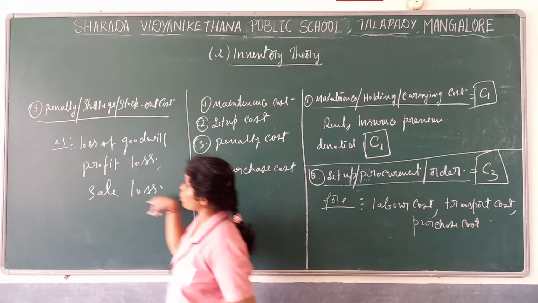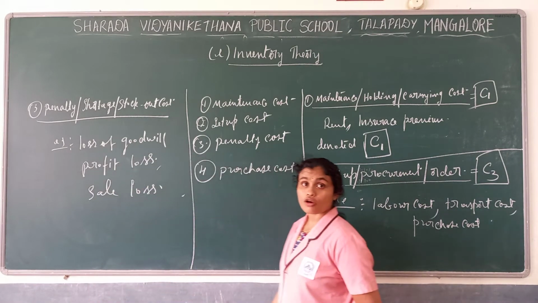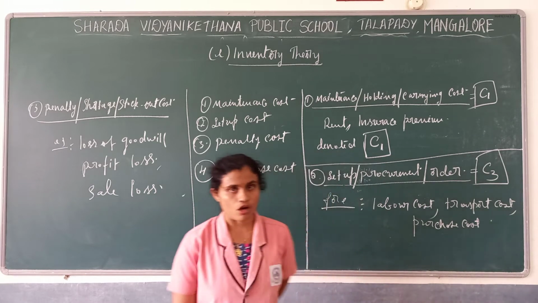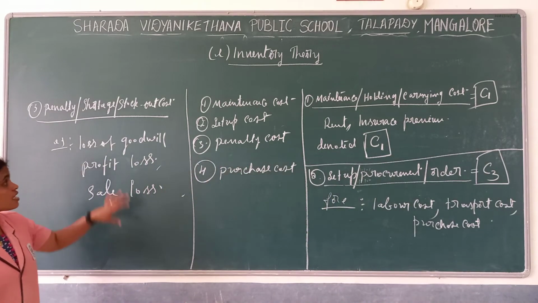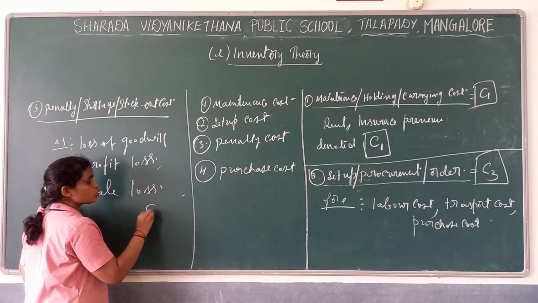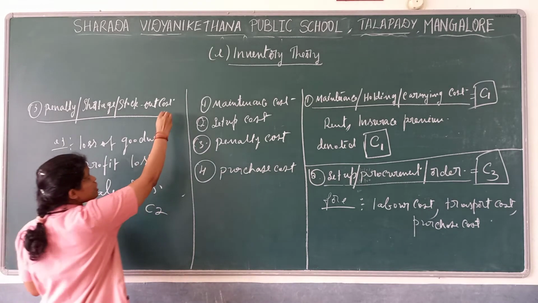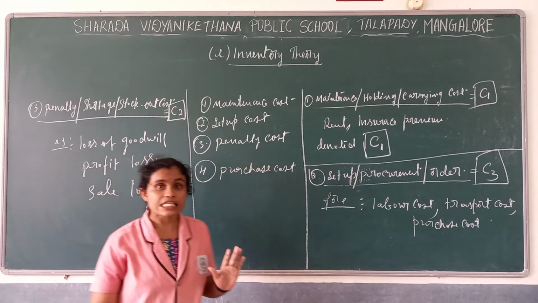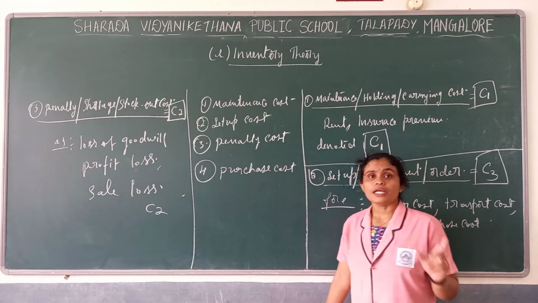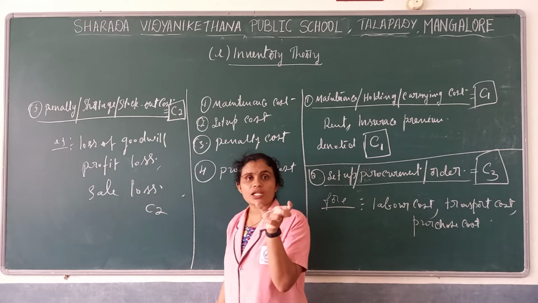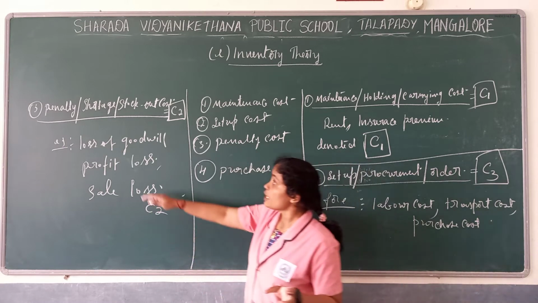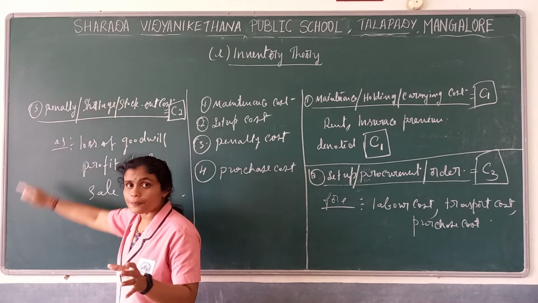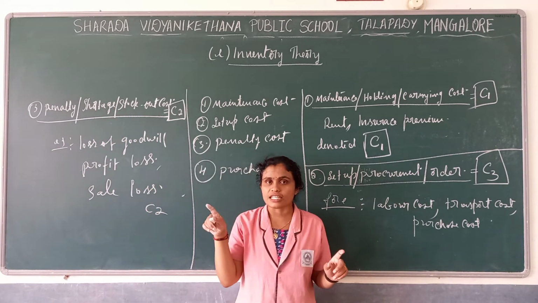These are the costs we call penalty cost or stock out penalty. It is a penalty for not maintaining the required stock. These three letters we denote as C2. So here shortage cost we name as C2. So in the problem, if you get a particular item named shortage cost or stock out cost or penalty cost, you have to consider it as C2.